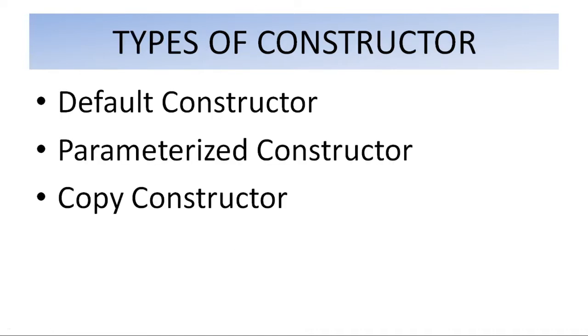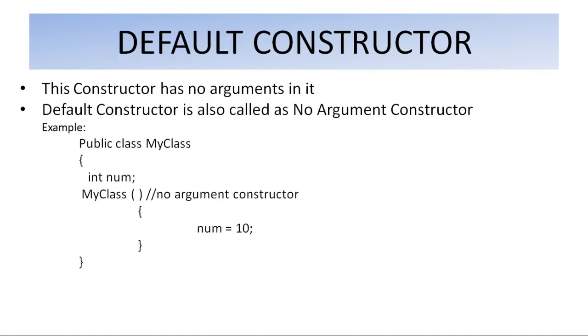See, there are three types of constructors: default constructor, parameterized constructor, and copy constructor. What is a default constructor? A constructor that has no arguments is called a default constructor. For example, here the public class name is MyClass.